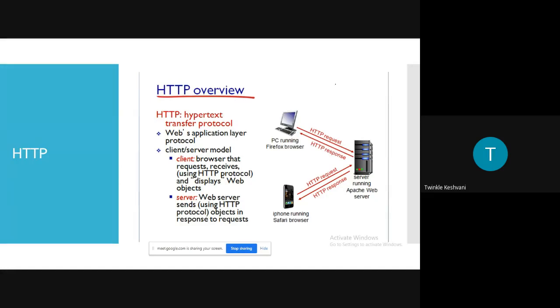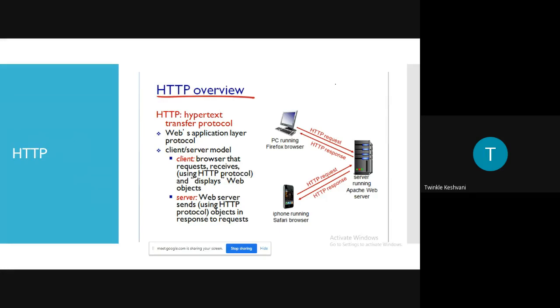So the same thing is written over here, that HTTP stands for Hypertext Transfer Protocol. It is a web application protocol and it works on the client server model. As you can see here, the client is sending the request by using an HTTP request message. As and when the server receives this request message from the client, the server will process that request and send back the response to the client with the help of an HTTP response message, right?